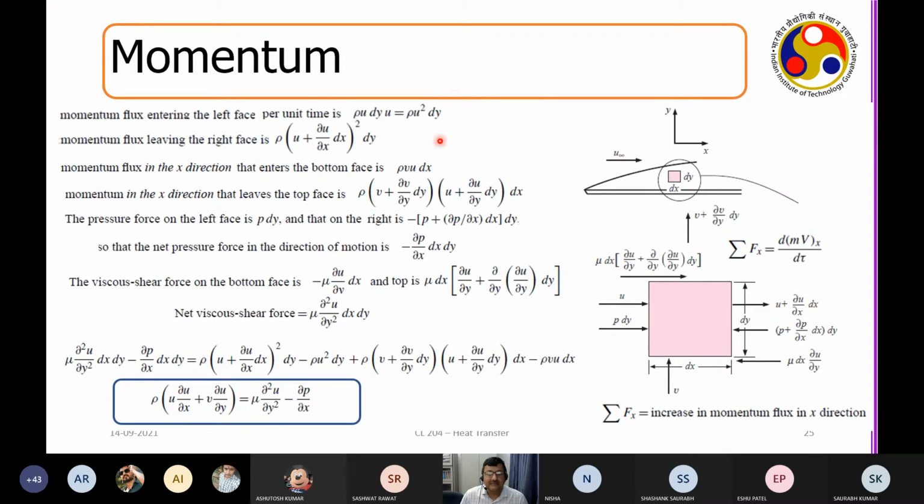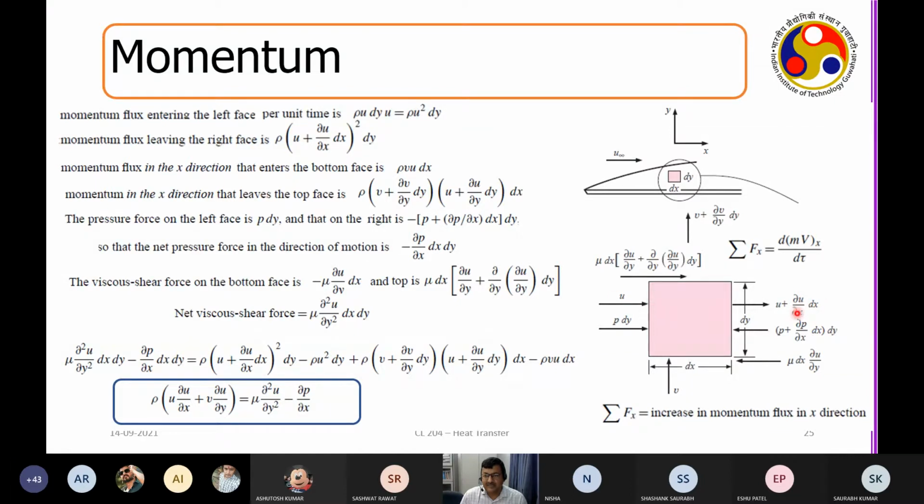Now the same is applicable for the momentum. You just need to multiply all the equations with u, and then we know that we have to enforce that the rate of change of momentum will be equal to the forces. So essentially again you take a box, and dx and dy. Okay, so u is the left inlet, and this is again the same way, u del u del x dx, that is right.